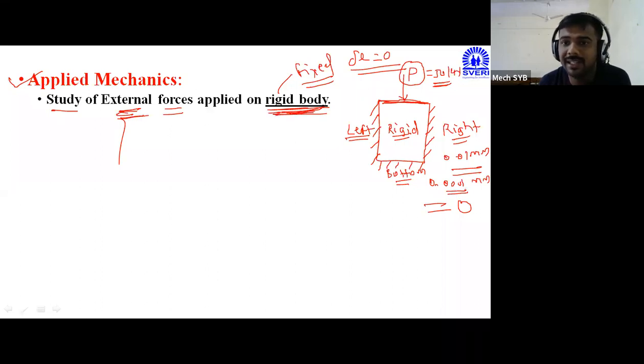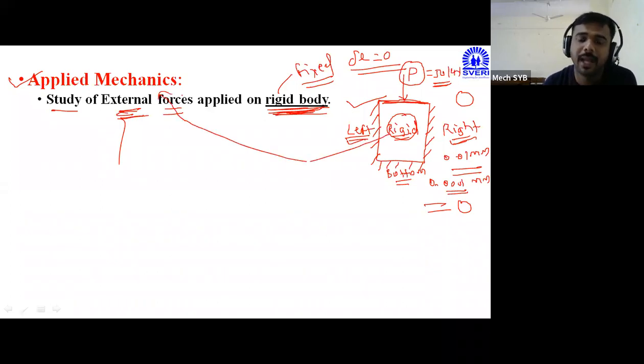The body is totally rigid. Rigid means it is totally fixed from all sides. Taking the reference of this figure, the body is fixed from the left side, the right side, and the bottom side, and from another side the P amount of force is applied, but deformation is zero. If deformation is zero, then this body will be considered a rigid body, and this concept we are studying in applied mechanics.